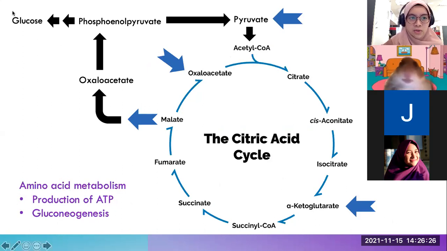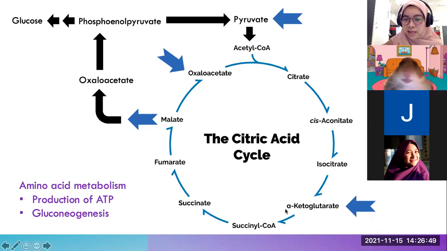So for example over here, the oxaloacetate from aspartate just now, metabolism of aspartate can go into the Krebs cycle and eventually produce ATP. Most of these intermediates are coming from amino acid metabolism.